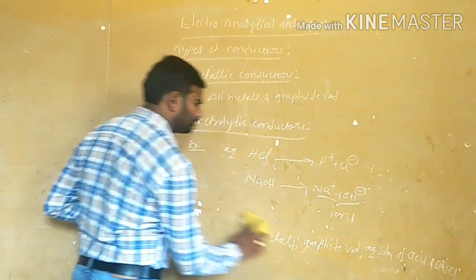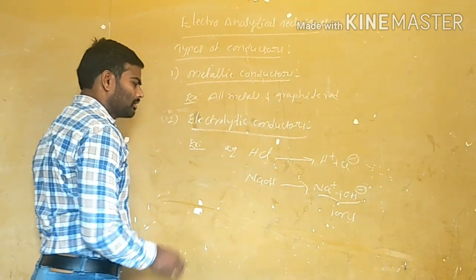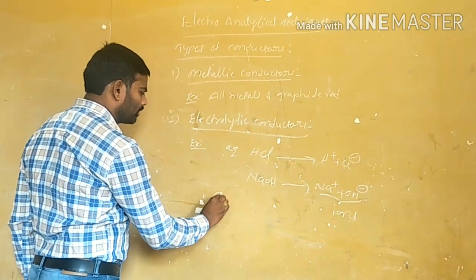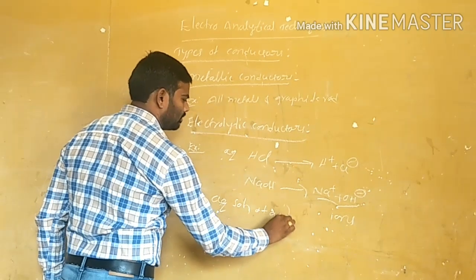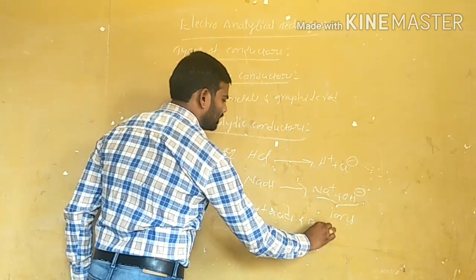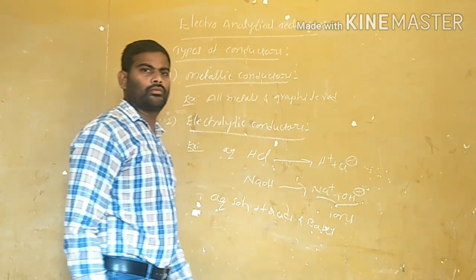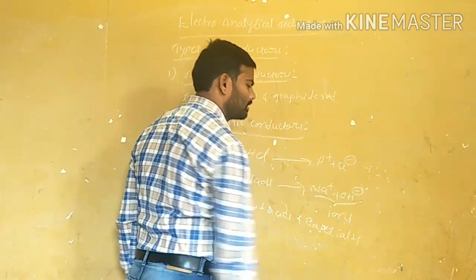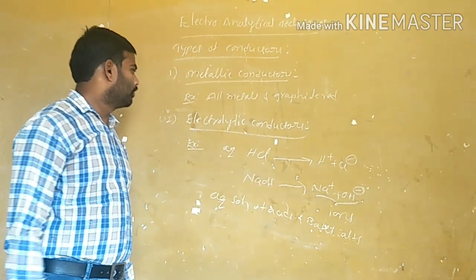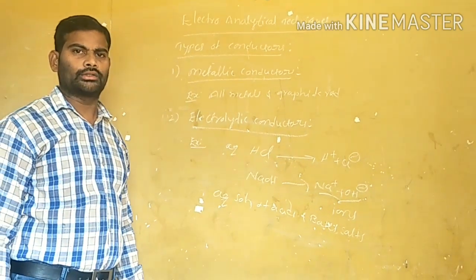Examples are aqueous solutions of acids and bases, and salts also. This is about the electrolytic conductors.